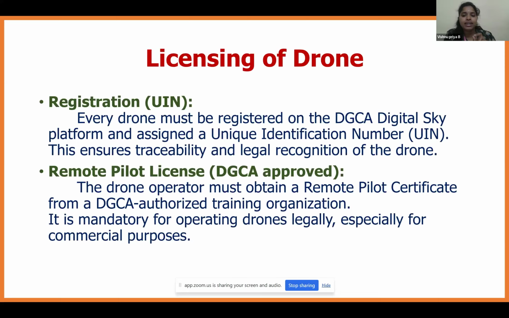Every drone must be registered under the DGCA Digital Sky platform, and every drone will be assigned a unique number, like our two-wheelers also get certain numbers, right? So the drone will also get a unique identification number. This ensures the traceability and legal recognition of the drone. Suppose the drone is not registered and it is flying, they couldn't identify it, right? So the registration with the unique identification number is a must.